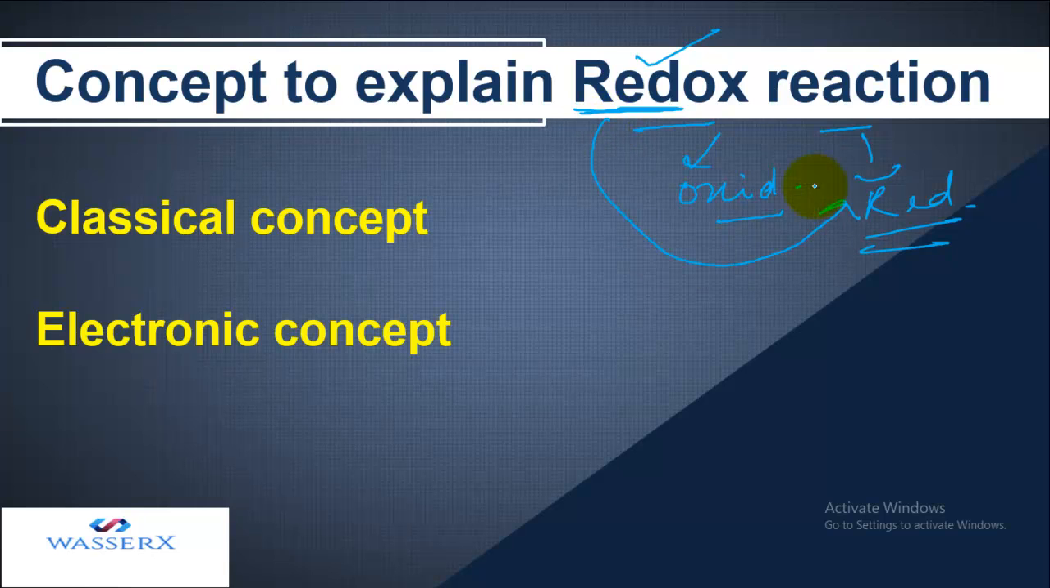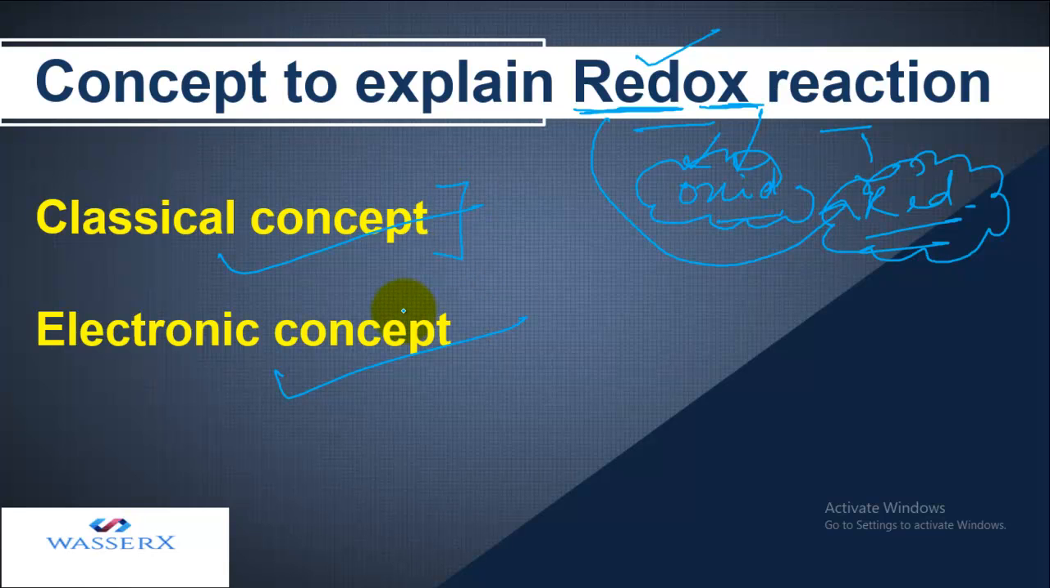RED refers to reduction and OX refers to oxidation. So it is a must that we should be familiar with these terms first. We have two different concepts in order to explain oxidation and reduction: the classical concept and the electronic concept. Let's take up the first concept, that is, the classical concept.